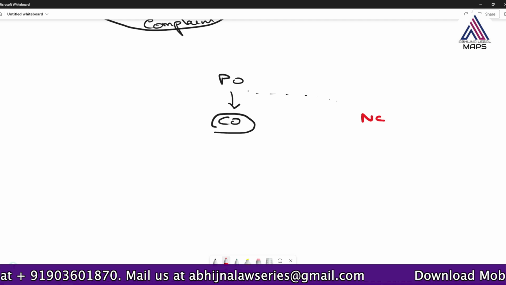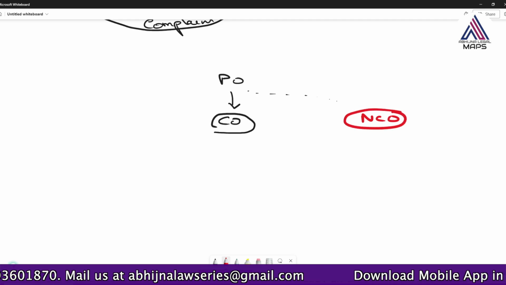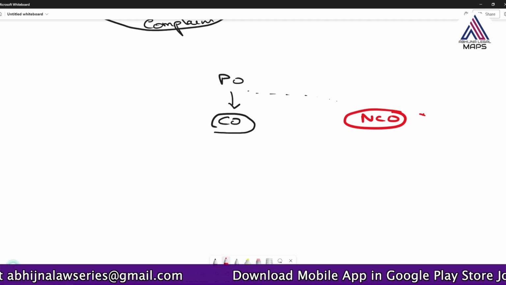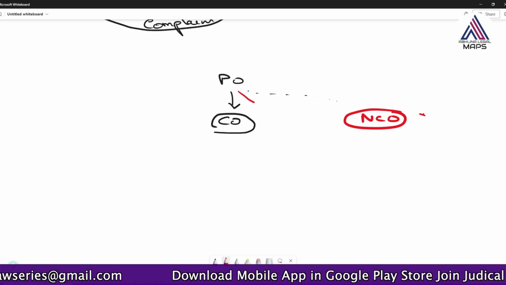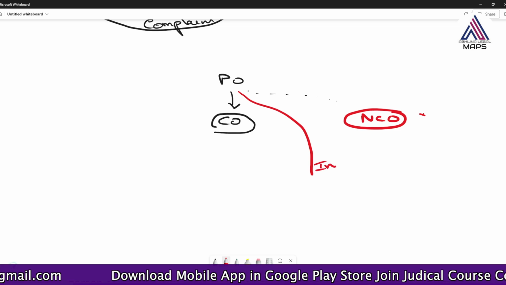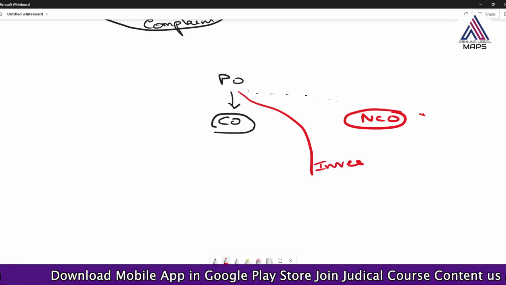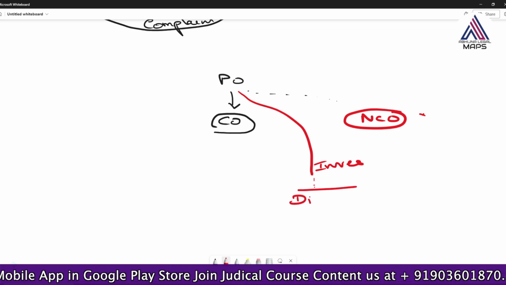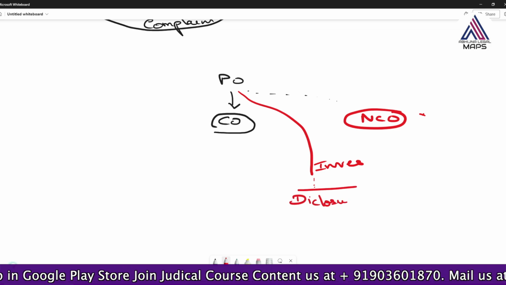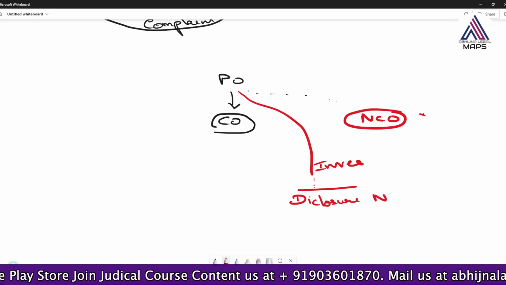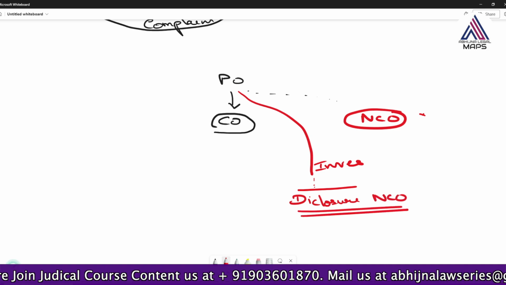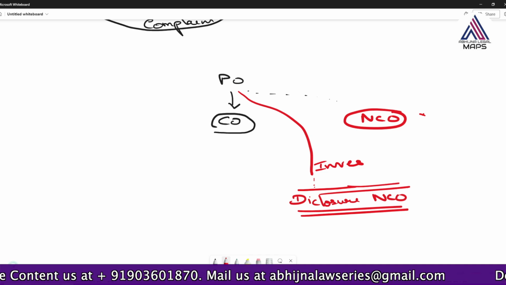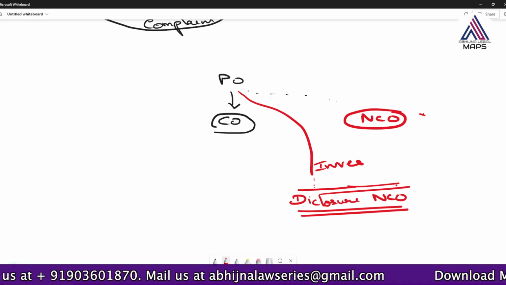If it is a non-cognizable offence, he cannot start investigation. He has to take the permission from the magistrate. But what happened? He has commenced the investigation thinking it as a cognizable offence. But later he finds that there is a disclosure of commission of a non-cognizable offence. He thinks, okay, it is a non-cognizable offence, but I have started investigation.